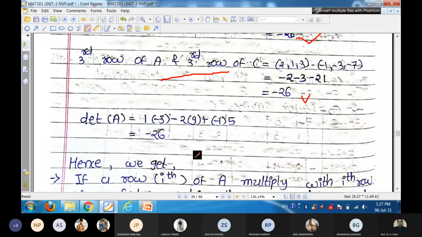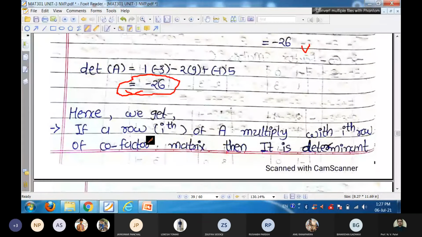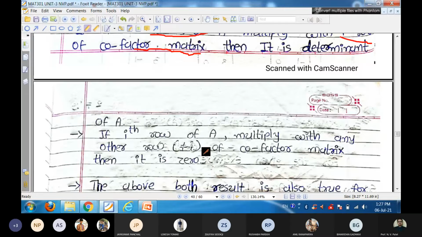And if you find the determinant of capital A, then it is also -26. So from this, if the ith row of capital A is multiplied with the ith row of the cofactor matrix, then it is the determinant. And if the ith row of A is multiplied with any other row of the cofactor matrix, not equal to i, it is always 0. Always 0, and both results are true for columns also.